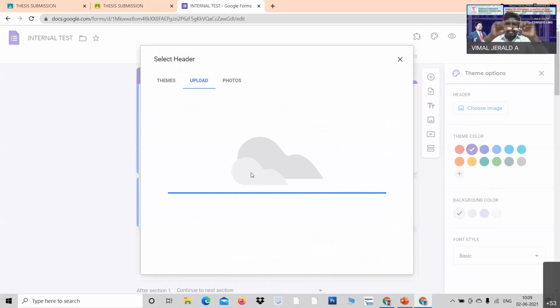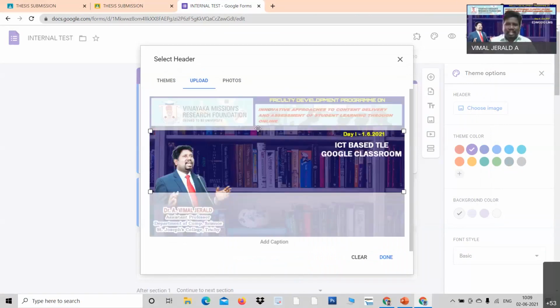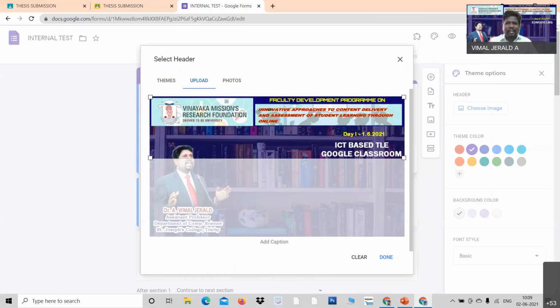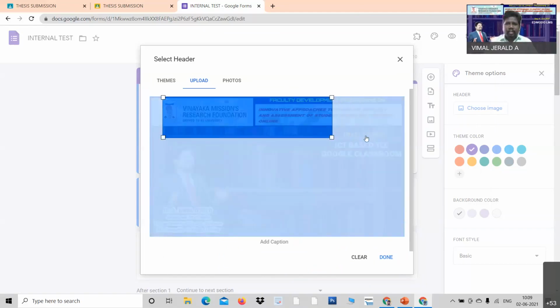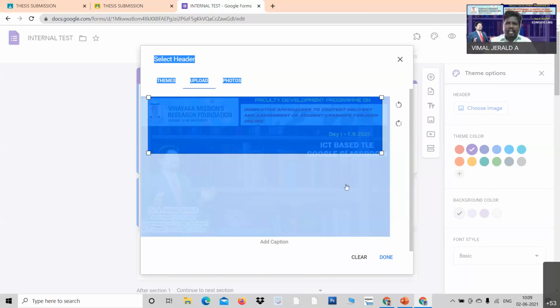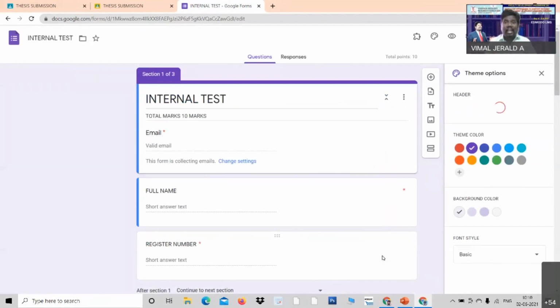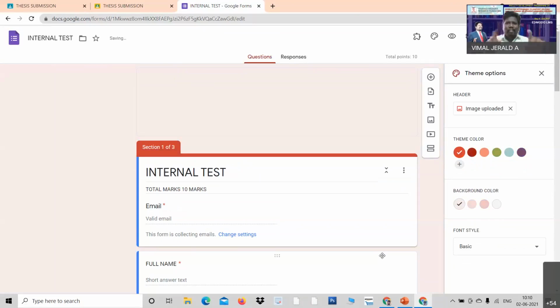The image should be selected on the top. So I just select this one. Okay, I've selected. And if you'd like to go only on the top, I can reduce it and go like this. So I have selected a particular portion, right? It's on the top, so that when you conduct an exam on behalf of your institution, it should be visible on the top.